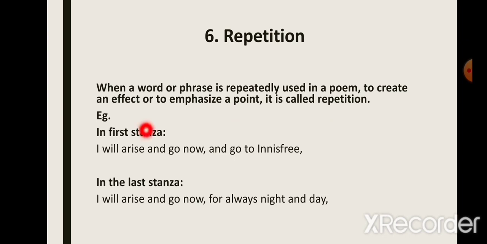For example, if you see in this poem, The Lake Isle of Innisfree, the first line is, "I will arise and go now and go to Innisfree." Now this phrase, I will arise and go now, has been again repeated in the last stanza. Again, the first line is, "I will arise and go now." So this is the repetition of the phrase, "I will arise and go now," which means that the writer wants to lay emphasis on how much he wants to go to this place called Innisfree. So as a reader, we also know that the main point in this poem is that the writer wants to show that he so wants to go to this place.